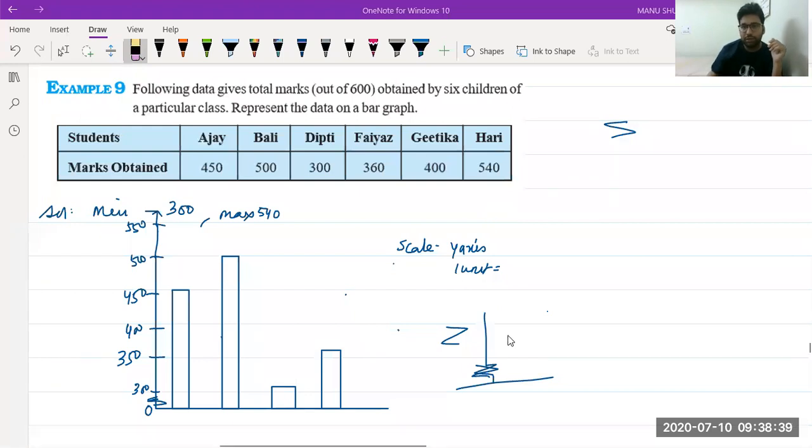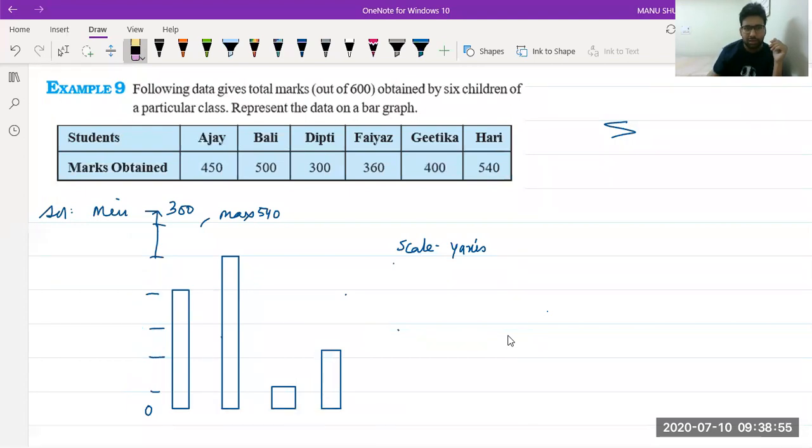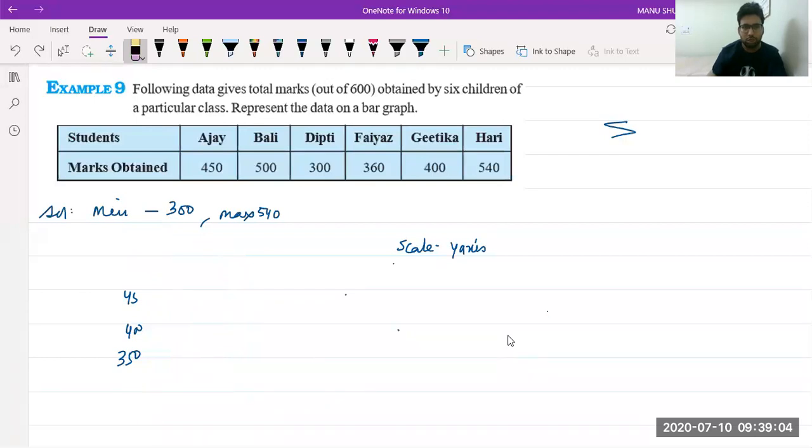Now, sir, how to take an estimate of a bar graph? No estimate, beta. We just look at it. Let's see. Now I'm changing the scale. This time I'm taking the scale as 100. Then I don't need a kink. If I take a scale of 100, I don't need a kink. One second, let me have all this complete. So now I'm taking the scale as 1 unit equal to 100 marks.